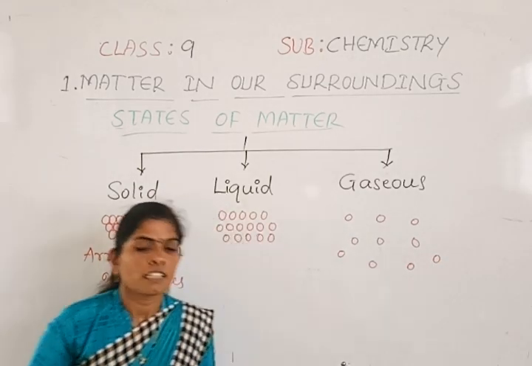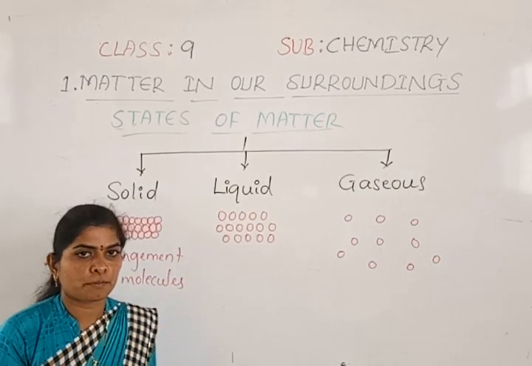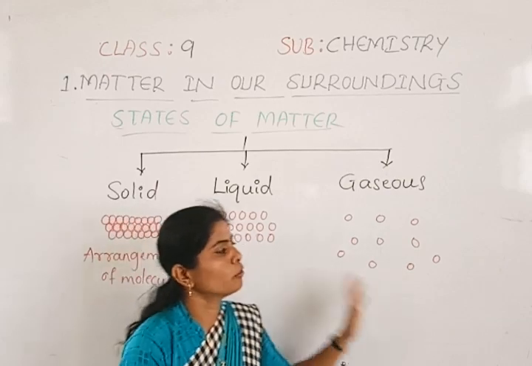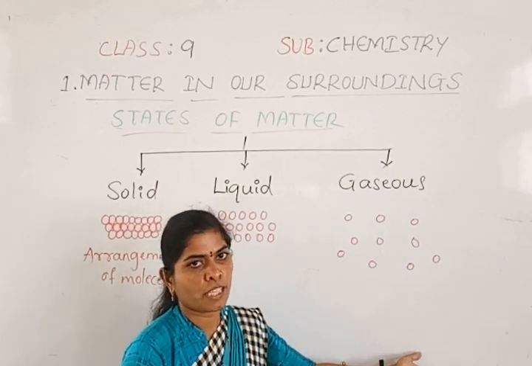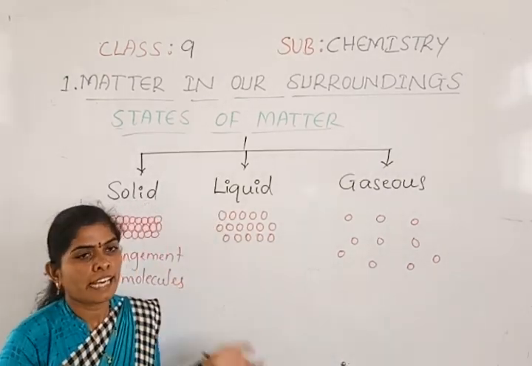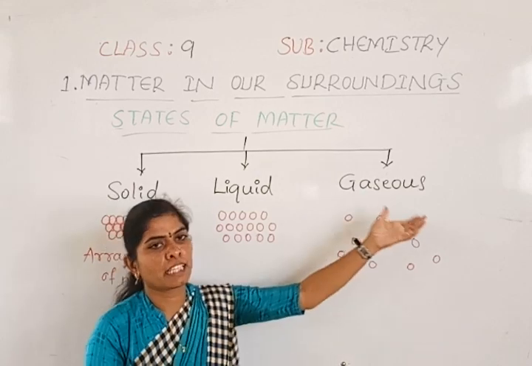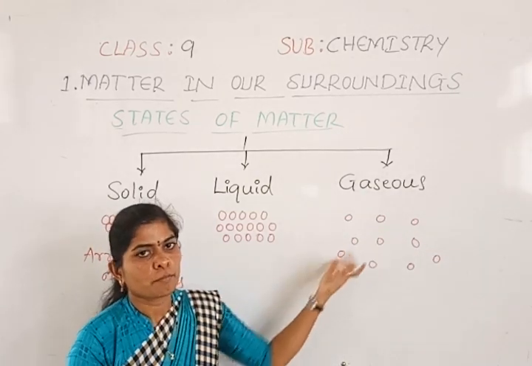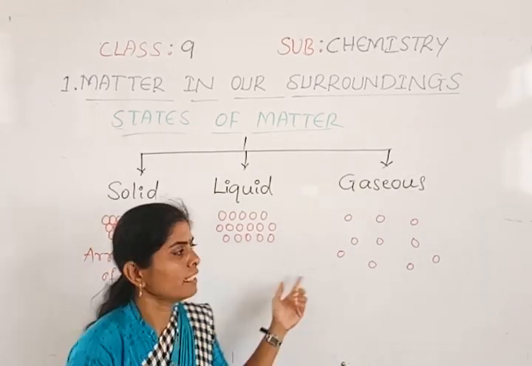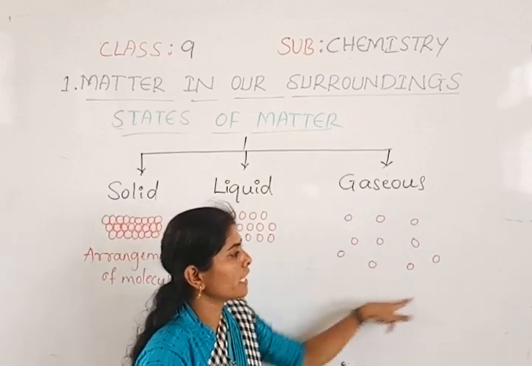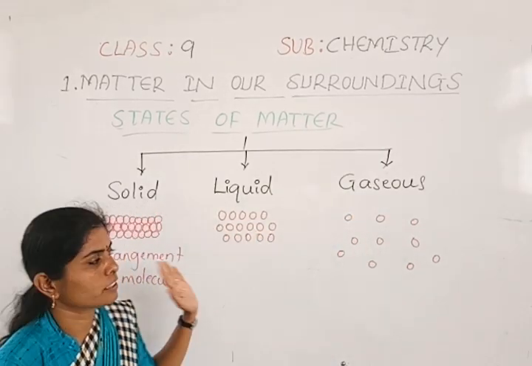That is why gas is present everywhere, so that it can move freely and occupy space anywhere. Wherever there is a gap, we can find the air, because it is moving freely, and that is because of the arrangement of the molecules.